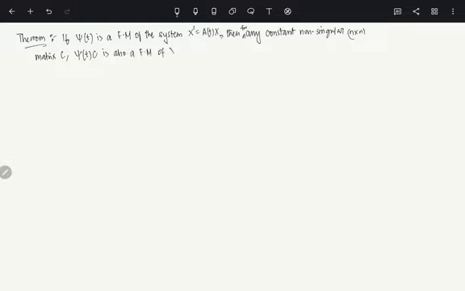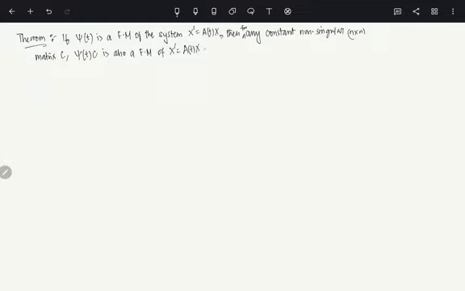What I am saying is, if you have one fundamental matrix, you can of course produce another one just by multiplying with a constant, and please don't change the order. It is phi(t) times C, of the same system.